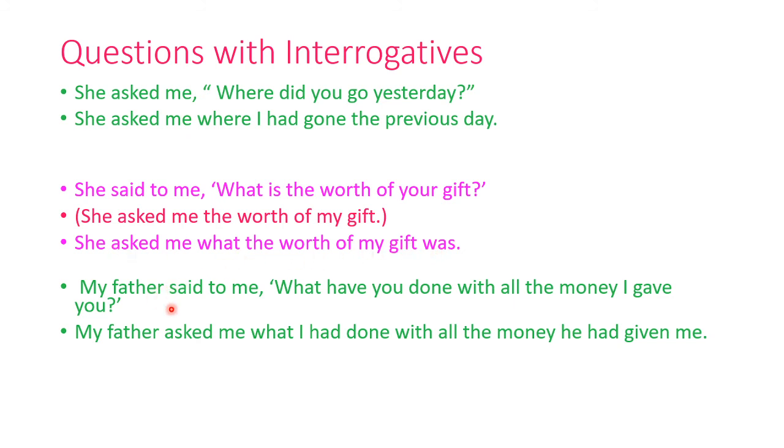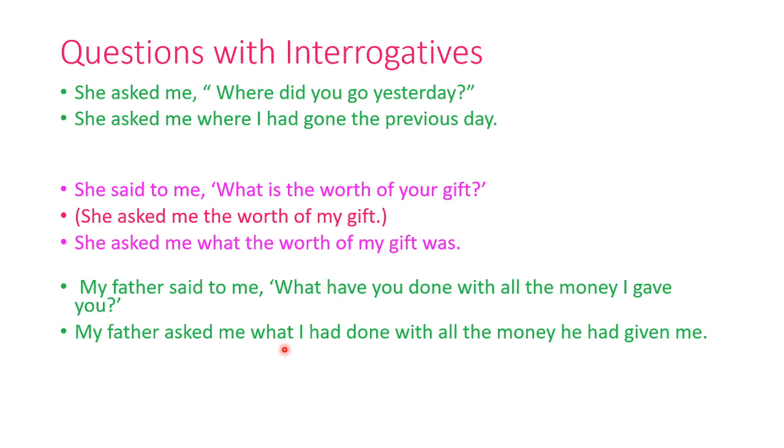Now next, my father said to me, "What have you done with all the money I gave you?" So my father asked me what I had done with all the money he had given me. So here again, you can first underline all the words that you think require a change. So here said to, then have, then here you, then obviously all the money, then here I, and gave, and again last you. So said to changes into asked.